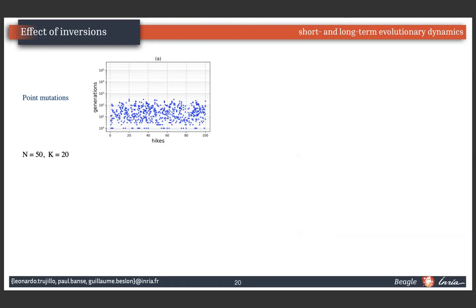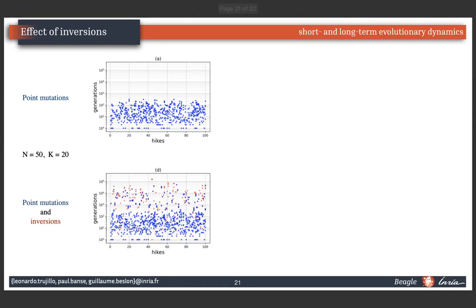Okay, now we present a simulation for 100 hikes initialized with the same genome, which have length n equal 50, simulated on an NK landscape with epistatic interaction k equal 20 between sites. The scatter plot here shows the evolutionary process with point mutation alone. The total final time per hike, that is the time when the last mutation has been fixed, doesn't even reach 10^3 generations, verifying that the hike stops at local fitness peaks. Let me point out that this simulation ran up to 200,000 generations.